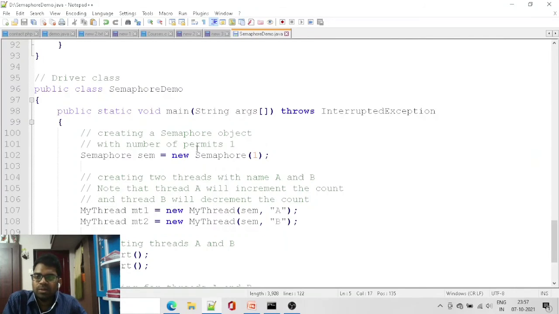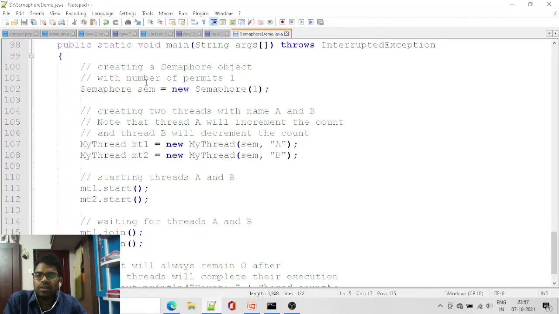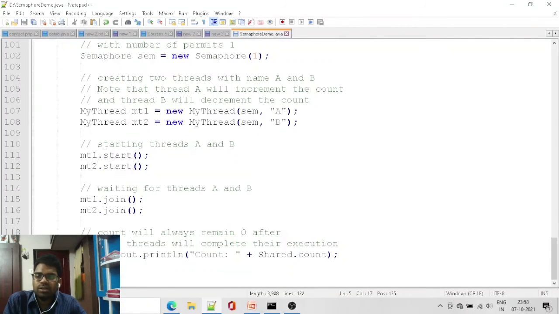Inside the main function, we are creating an object for the semaphore with the value 1 as parameter, and we are creating two threads with the semaphore object as well as the character A, and the next one is B for the other thread called mt2, and we are starting both the threads and making them wait to access their